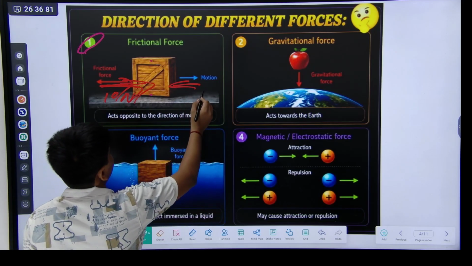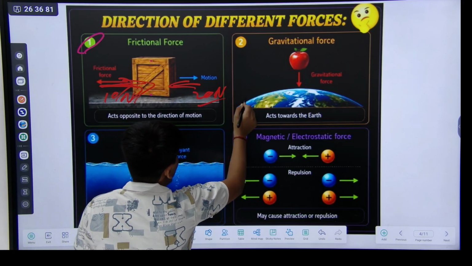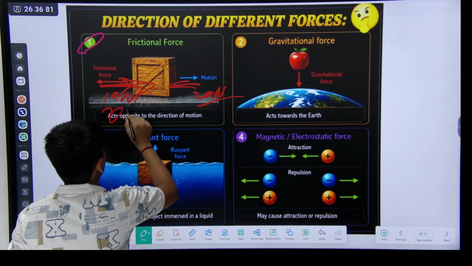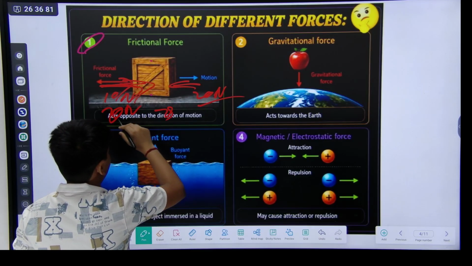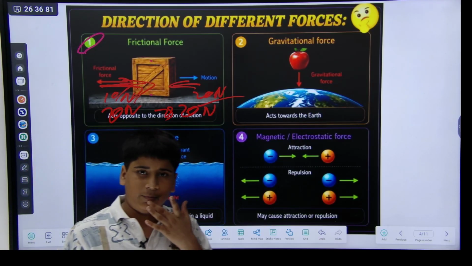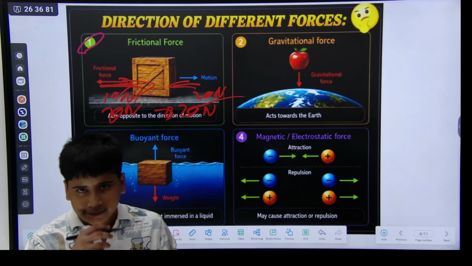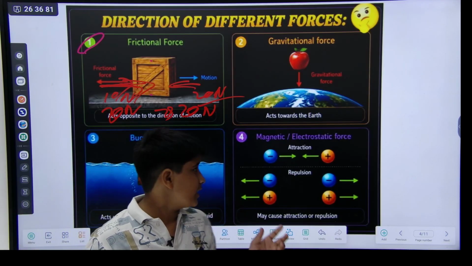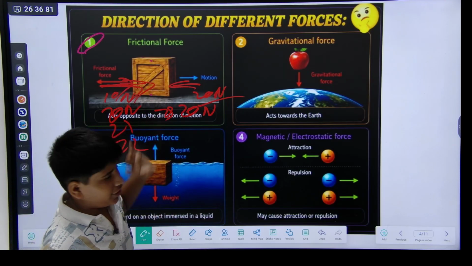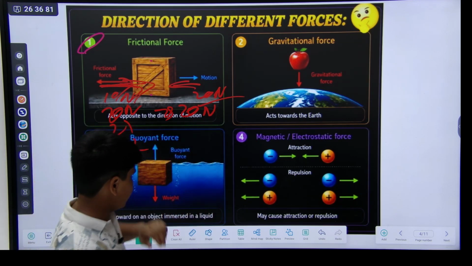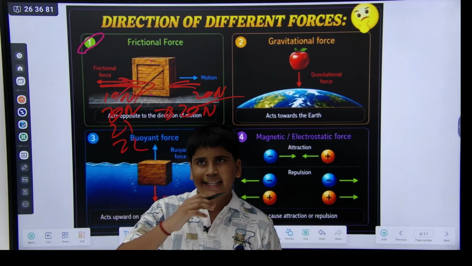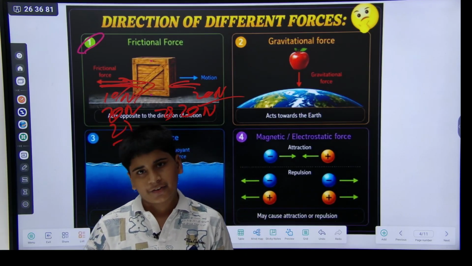Okay, and the frictional force is 20, so it doesn't move. In the second case you have pushed 10 Newton and the frictional force is 20 Newton, so it also does not move. Okay, you have to give more force, like 22 Newton, to push it. Okay, this means that when an object has more mass, it has more frictional force.